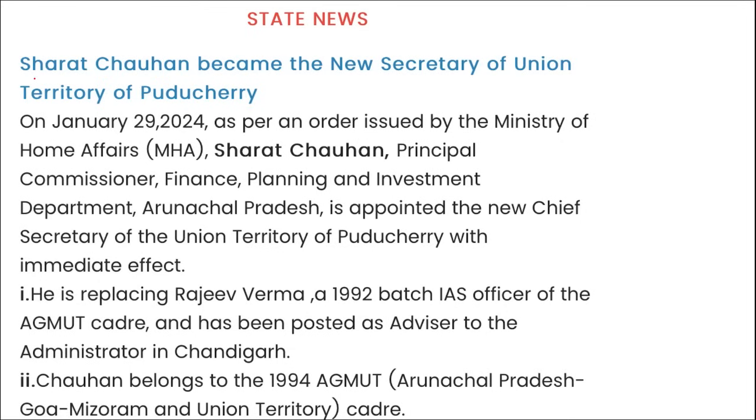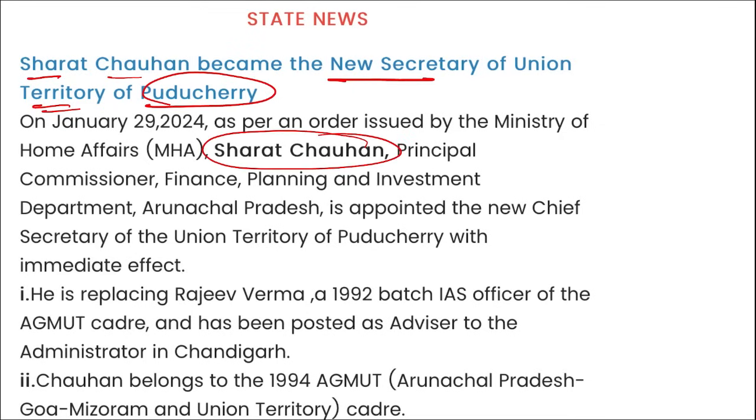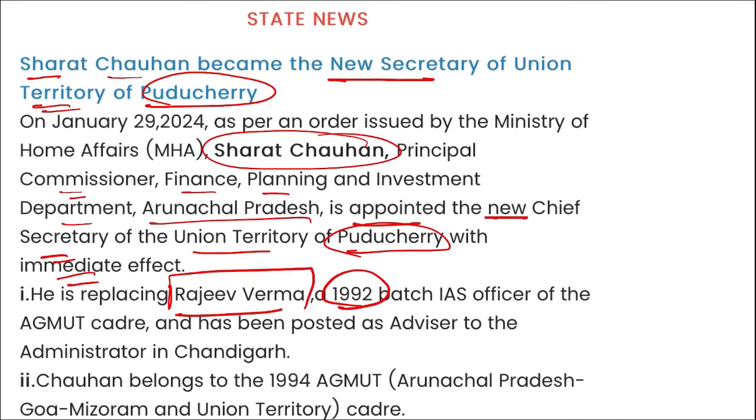Next is state news. Sharat Chauhan became the new Chief Secretary of the Union Territory of Puducherry. I repeat, Sharat Chauhan, Principal Commissioner of Finance, Planning and Investment Department of Arunachal Pradesh, is appointed as the new Chief Secretary of Union Territory of Puducherry with immediate effect. He will replace Rajiv Verma, a 1992 batch IAS officer. And remember, Sharat Chauhan became the new Secretary of UT Puducherry.